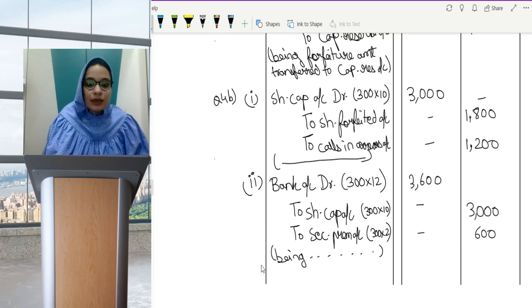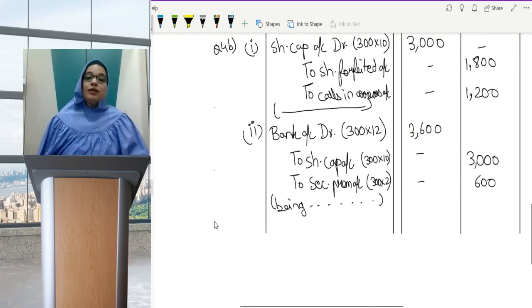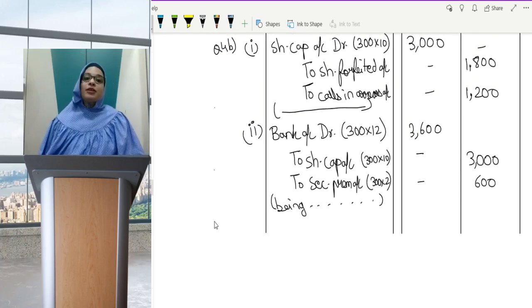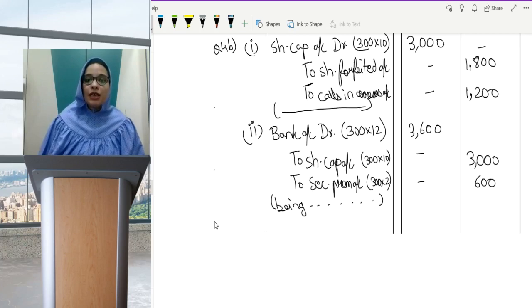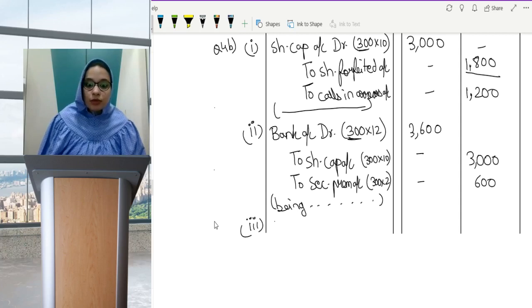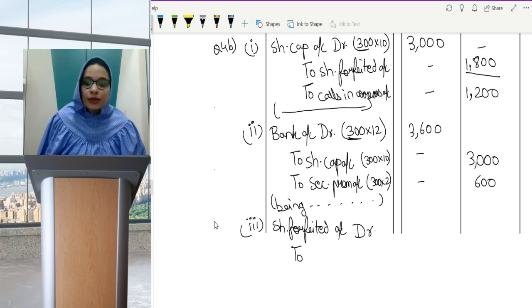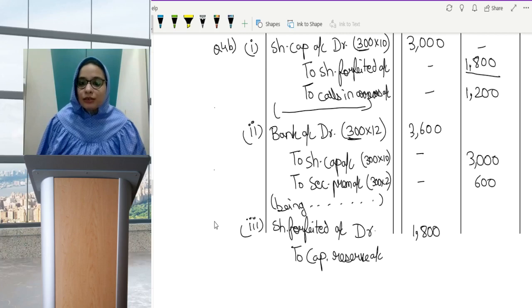Okay. The next entry. Again, can we stop here? No, we have to pass the entry of capital reserve. Since all the shares which were forfeited are now being reissued, this entire forfeited amount 1800 will be transferred to capital reserve. That is my net profit. So share forfeited account debit to capital reserve account. Amount would be entire 1800.